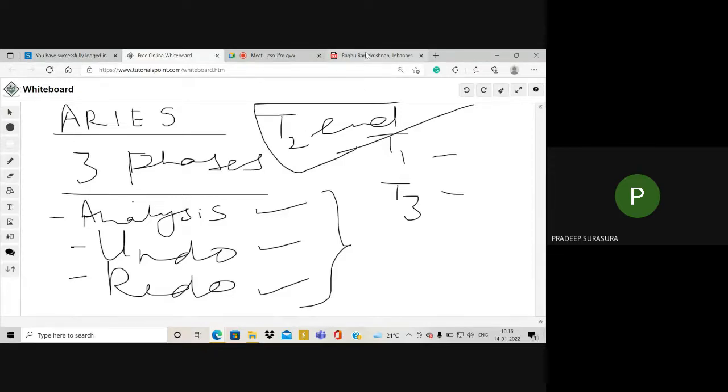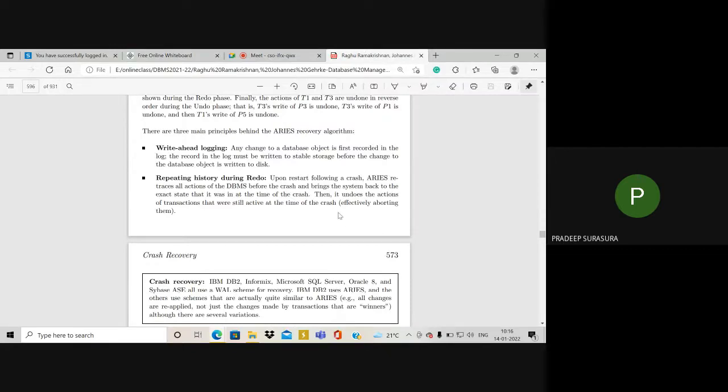Any more questions? Okay, let me move forward with the three main principles that lie behind the Aries recovery algorithm. Based on these three principles the Aries algorithm relies. The first one is the WAL protocol, also called write ahead logging.